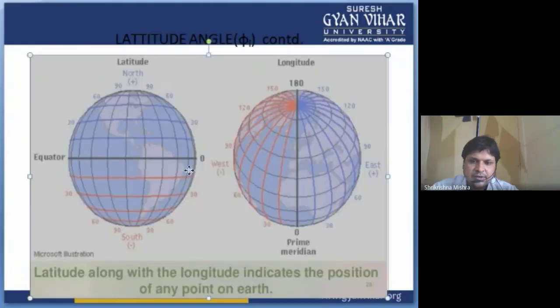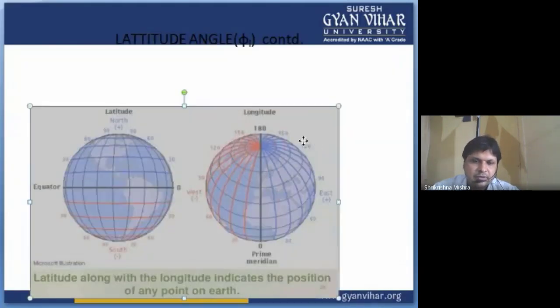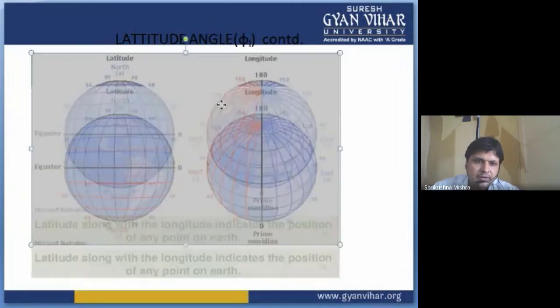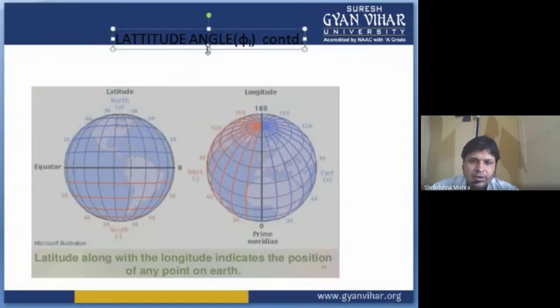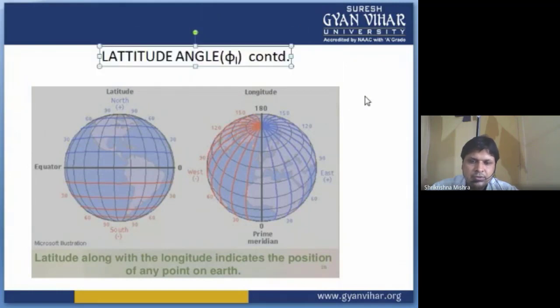Then, students, this is one more diagram explaining the latitude and longitude. You can see in this diagram that latitude along with longitude indicates the position of any point on the earth. Those with the horizontal lines are known as latitudes, and those with the vertical lines are known as longitudes.